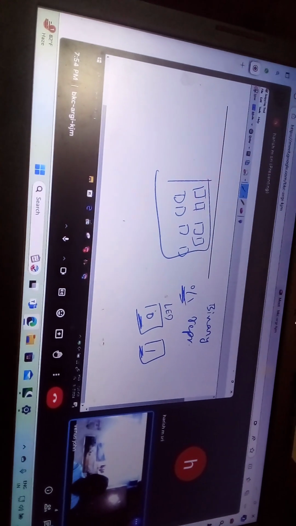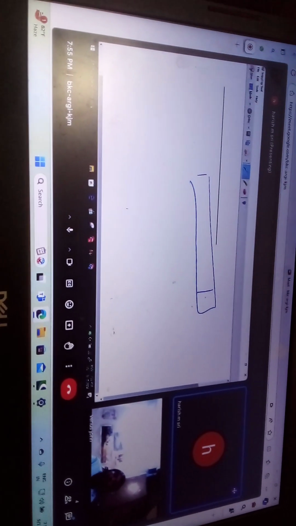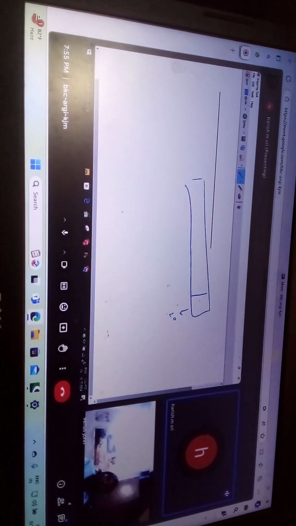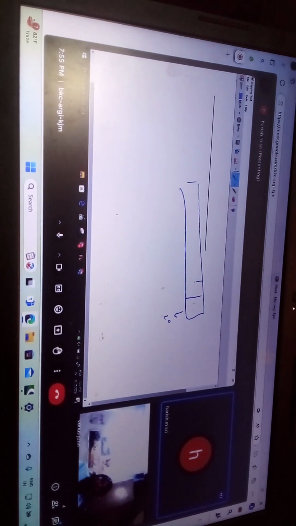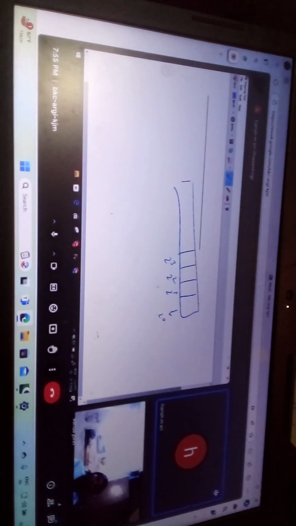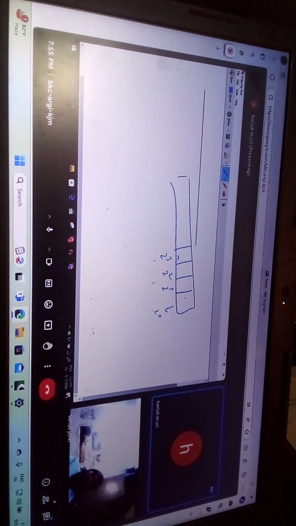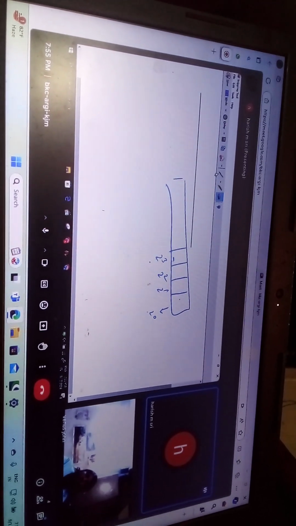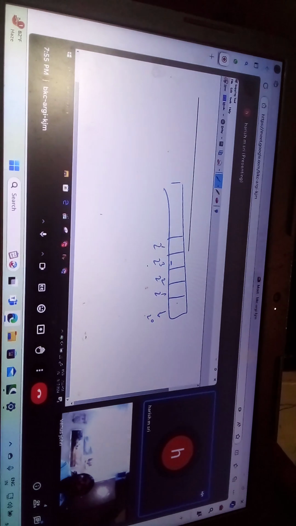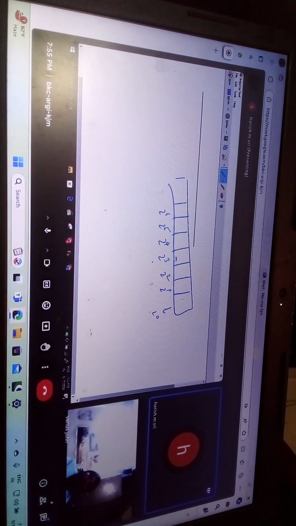Now I will show you one example number so that you understand the binary. This is 2 to the power 0. According to the binary system, this place is 2 to the power 0, then 2 to the power 1, 2 to the power 2, 2 to the power 3. Whatever number you have here, you have to multiply that with 2 to the power 3. That's the meaning. And then 2 to the power 4, 2 to the power 5, 2 to the power 6, and let's say 2 to the power 7 also.